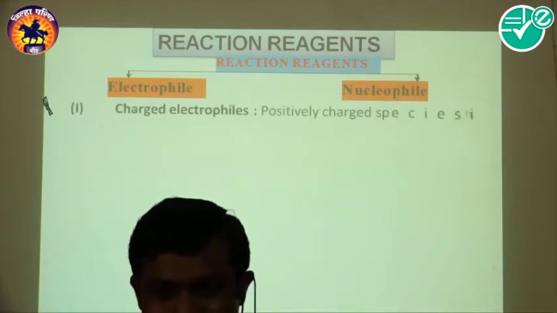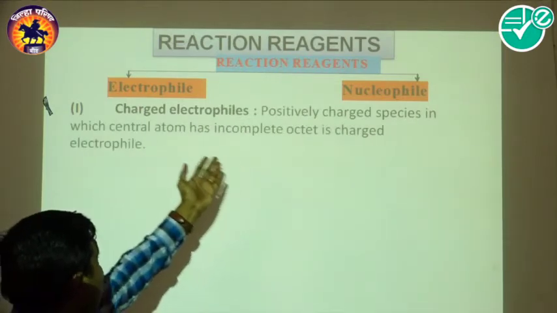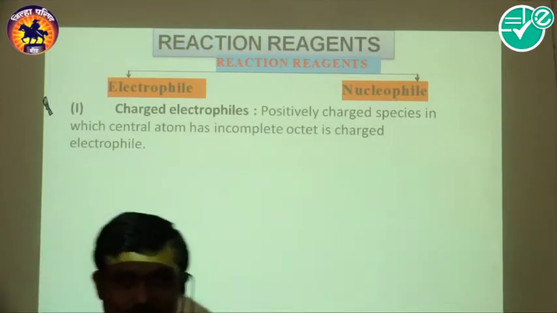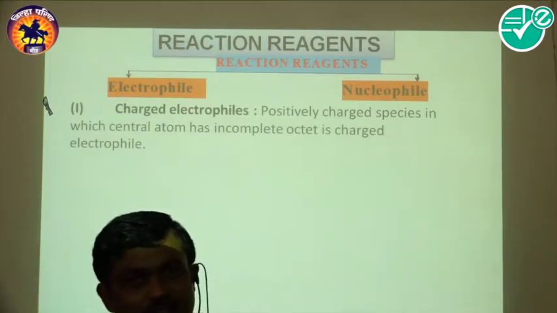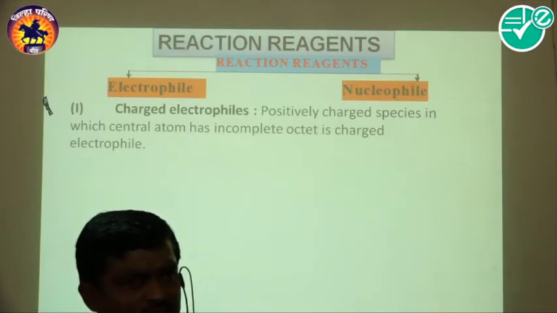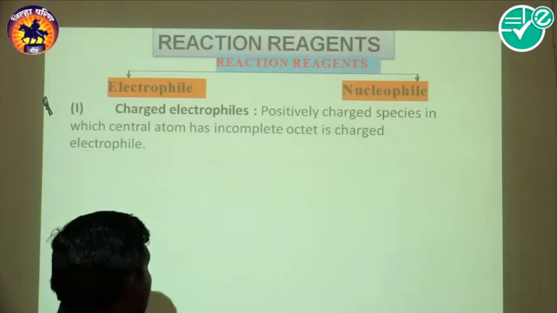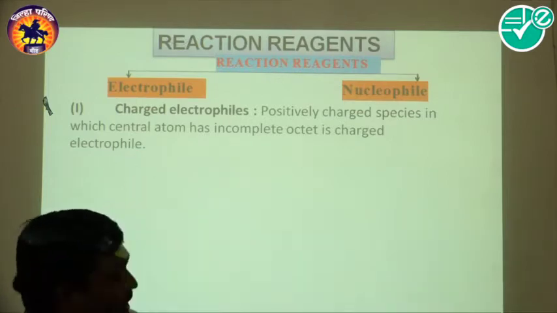Now, if we consider the electrophile with positive charge, generally this is because of the deficiency; we already discussed that a carbocation is a positively charged species which has a deficiency.